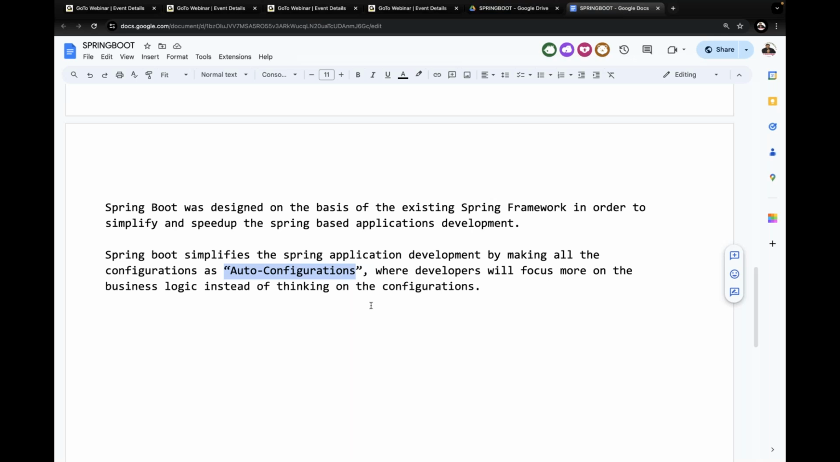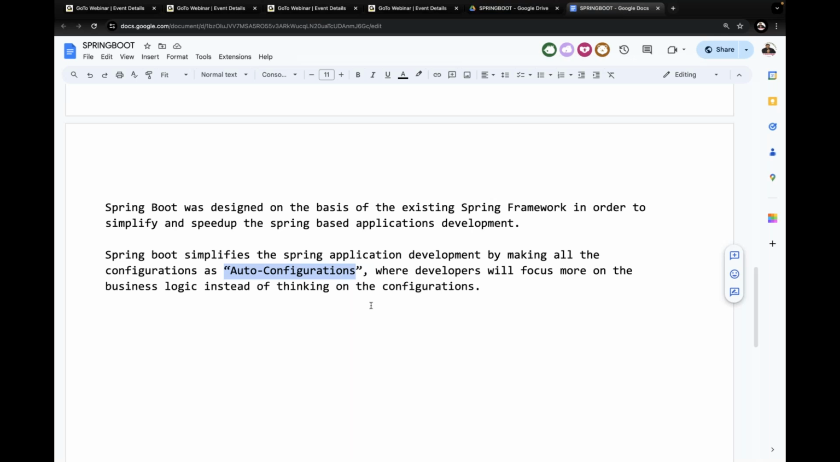Similarly, we have the server configurations. If it is a Spring Web MVC application where handler mappings or view resolvers and these configurations are needed, there's no need to provide them explicitly. That means whatever configurations we are doing explicitly to make a Spring application ready, all the basic configurations are provided as default configurations inside Spring Boot applications, where developers are not required to think much about these configurations.